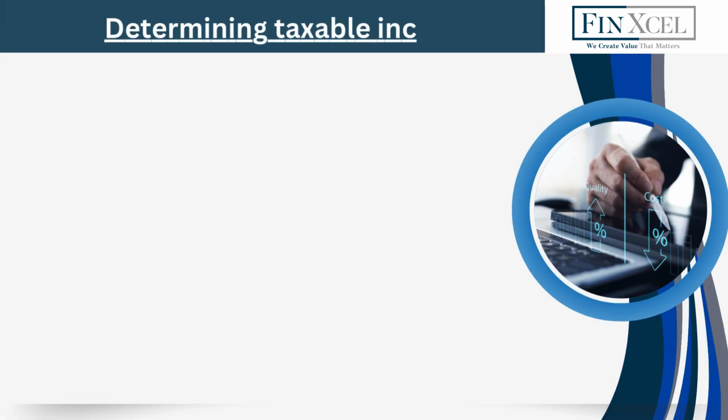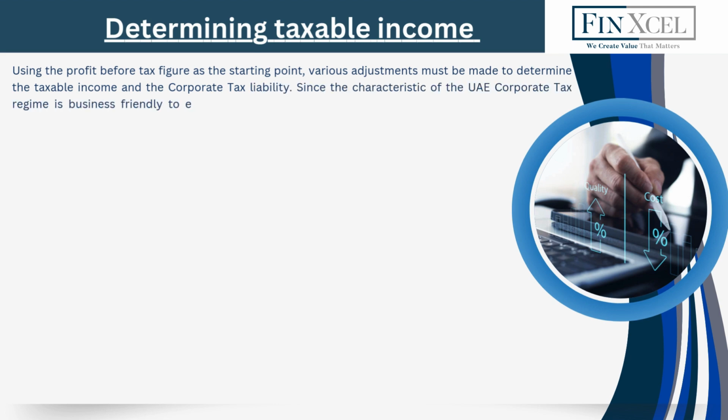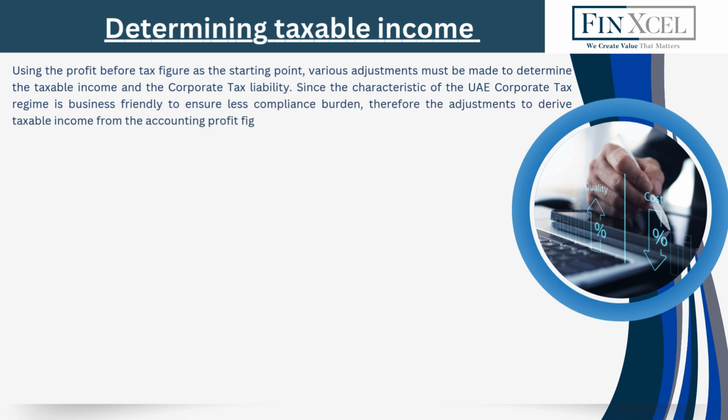Determining taxable income. Using the profit before tax figure as the starting point, various adjustments must be made to determine the taxable income and the corporate tax liability. Since the UAE corporate tax regime is business-friendly to ensure less compliance burden, the adjustments to derive taxable income from the accounting profit figure are minimal. Under Article 20.2 of the Corporate Tax Law, adjustments may be required for the following.